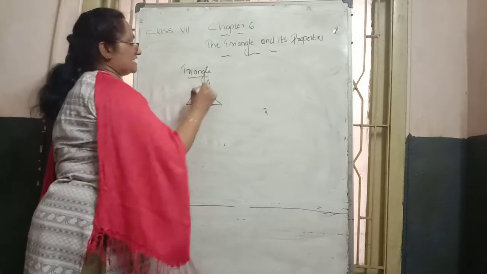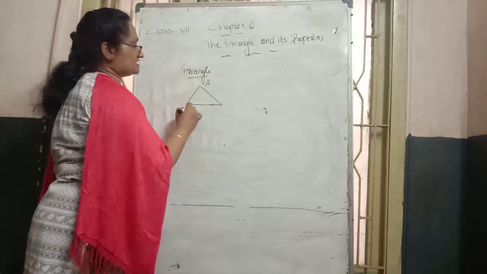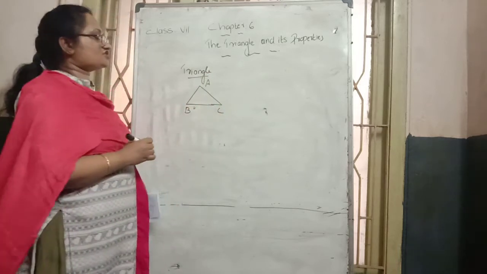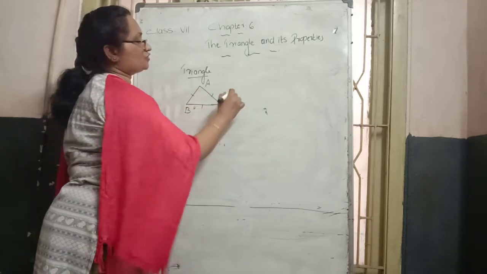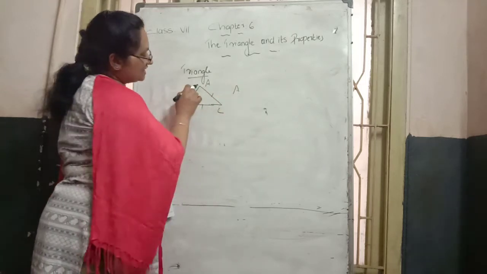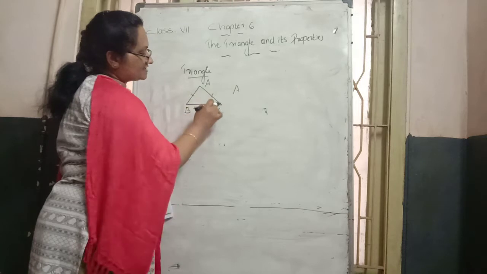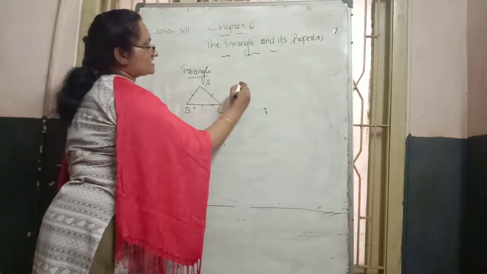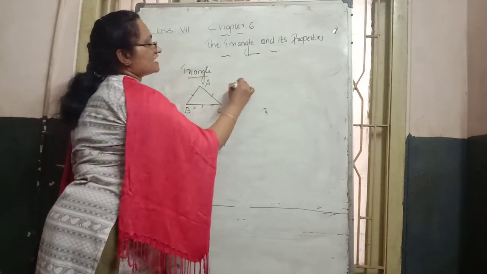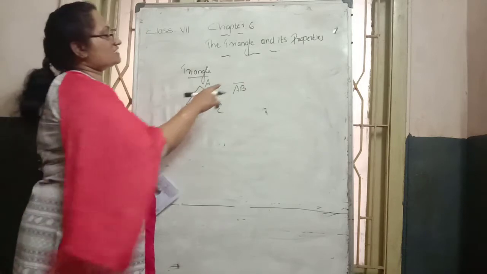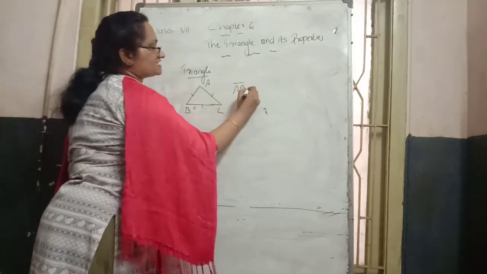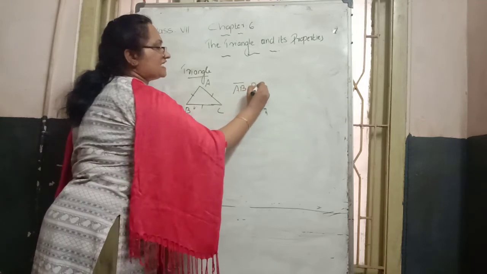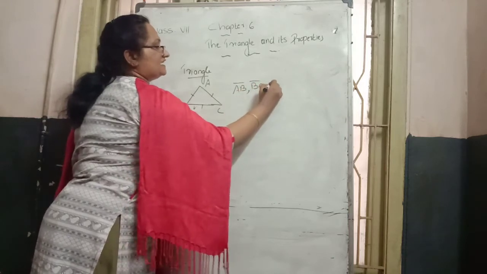Here, see, ABC is a triangle. In this triangle, how many sides are there? Three sides are there. How to read the sides? AB, BC and AC are the three sides. They are line segments, and how to denote them we already learned: line segment AB, side BC and side AC.